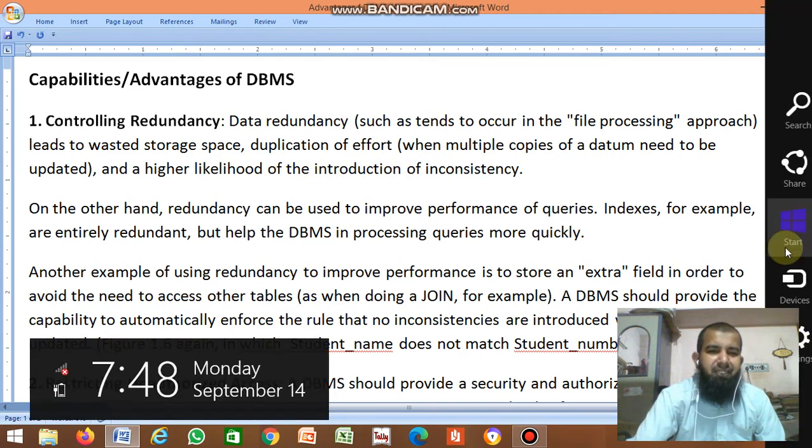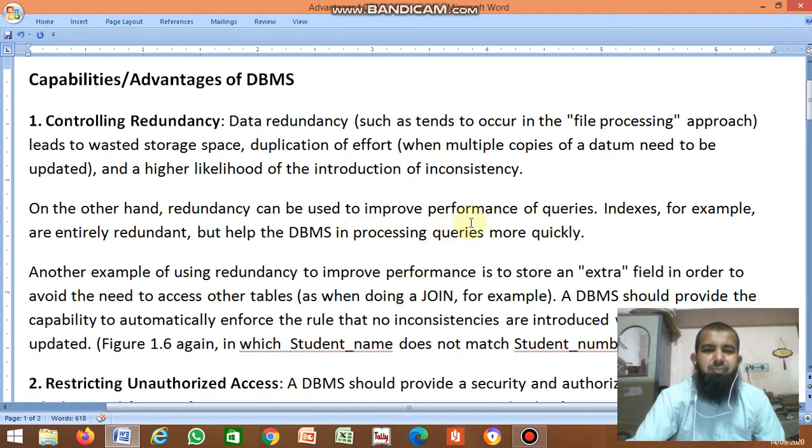On the other hand, redundancy can be used to improve performance of queries. If you control the redundancy, it improves the performance. Indexes, for example, are entirely redundant, but help the DBMS process queries more quickly. So it's very easy to query, and you can easily open the exact data, how much fees is paid. If it is duplicate data, in one place it shows 10,000 and in another place it shows 5,000, it becomes confusion.